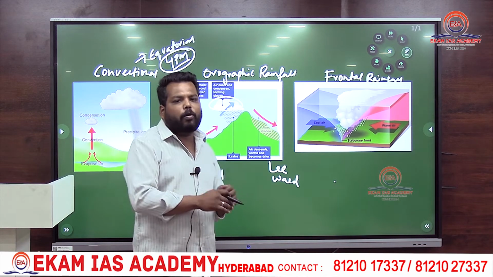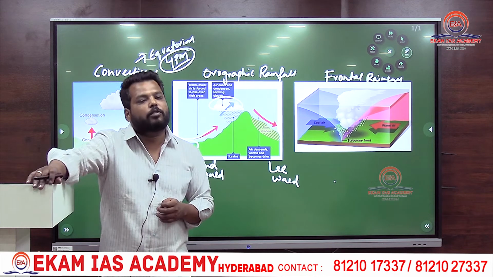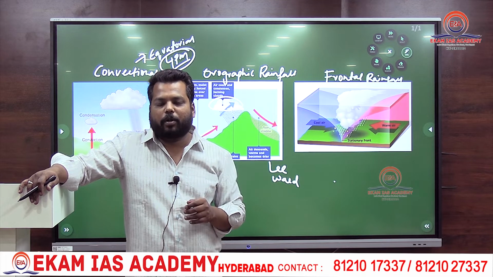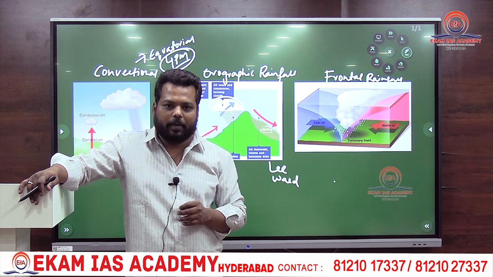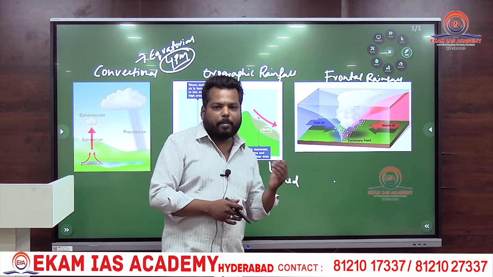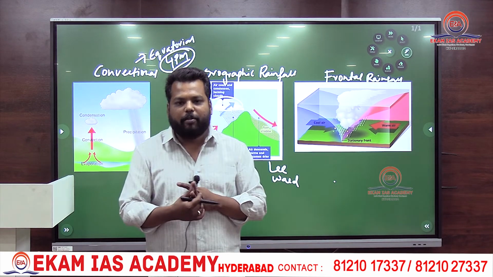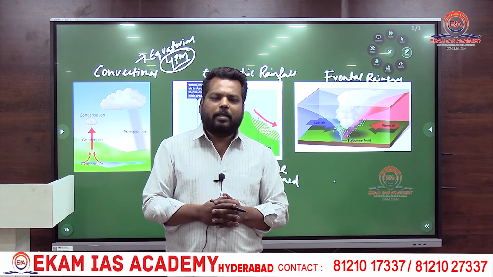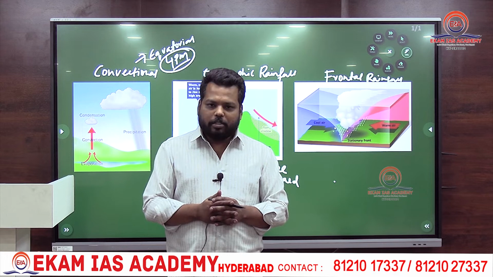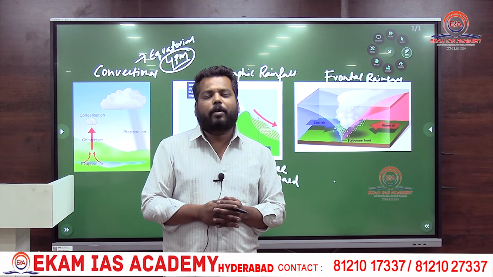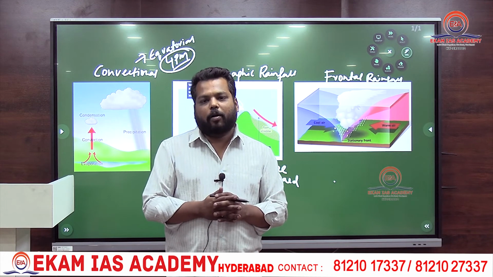And coming to orographic rainfall, the best example is the monsoon. Monsoon is the best example which creates orographic rainfall on the windward side and leeward side. Clear? So these are the three types of rainfall. Apart from this, we have a fourth type of rainfall, that is cyclonic rainfall, where tropical cyclones and temperate cyclones tend to create rainfall. Before you understand cyclonic rainfall, you have to understand the topic of cyclones.